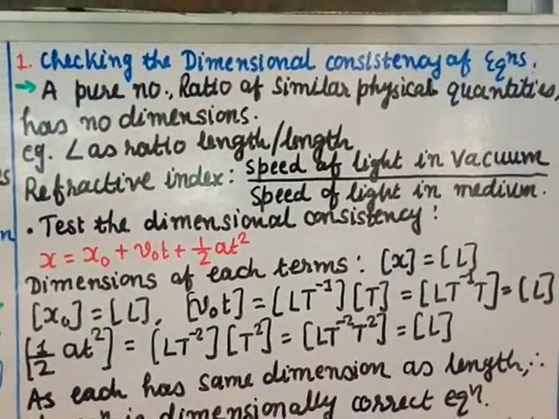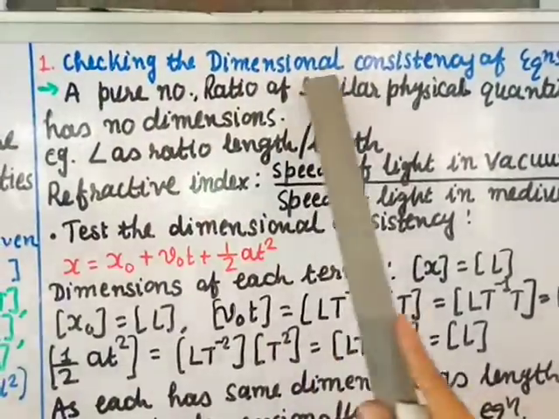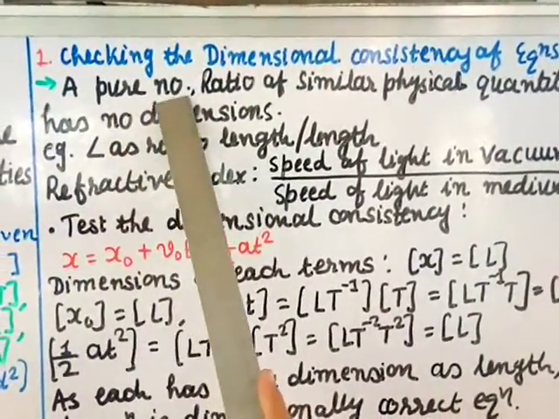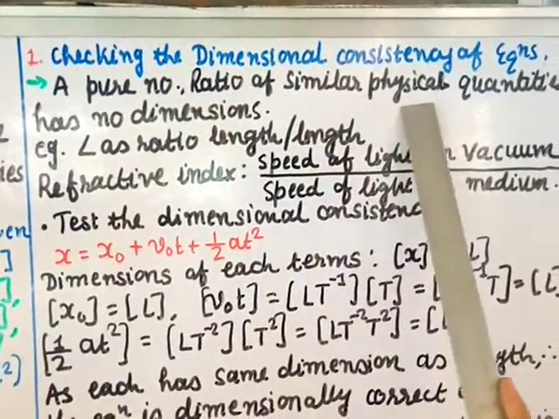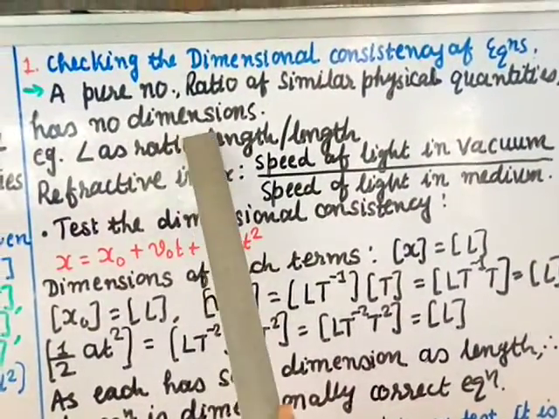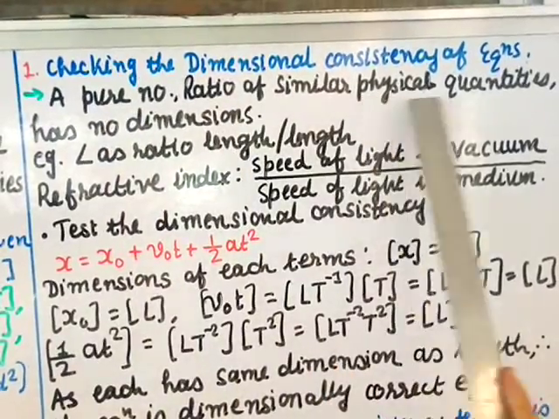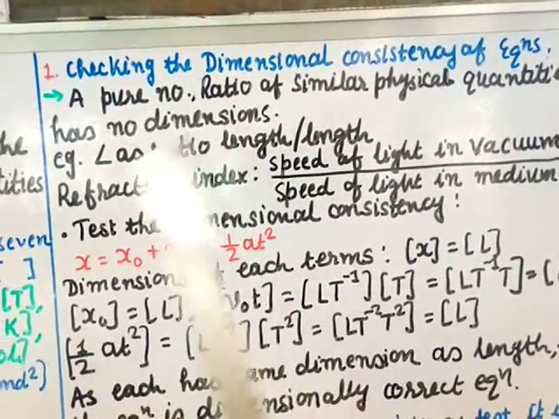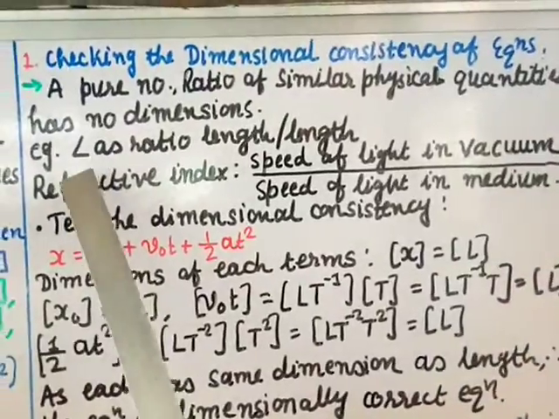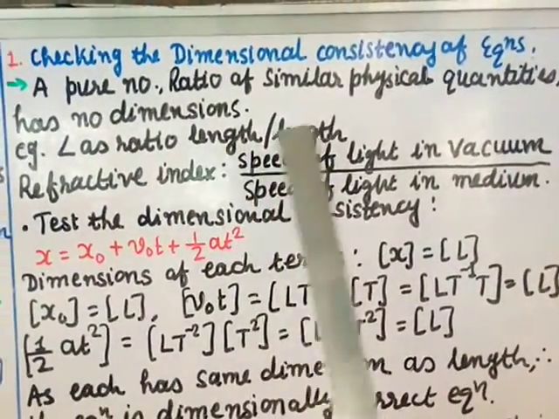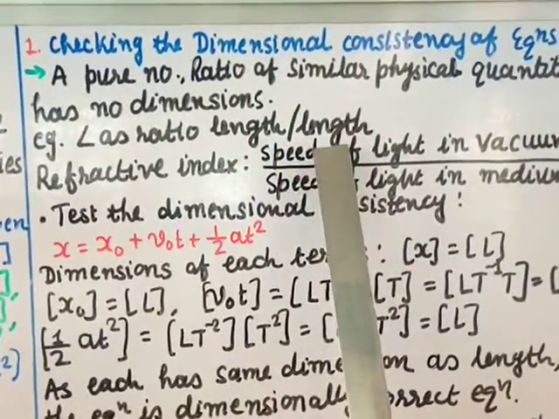We have the first application, checking the dimensional consistency of equations. A pure number or ratio of similar physical quantities has no dimensions. So a pure number, that is a constant, and a ratio of similar physical quantities are dimensionless. For example, angle is a ratio of length by length, the same unit, so it has no dimension.